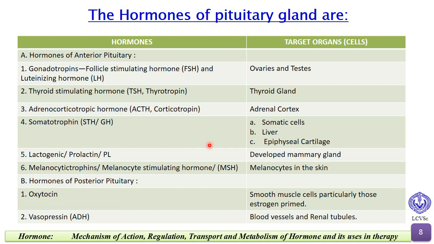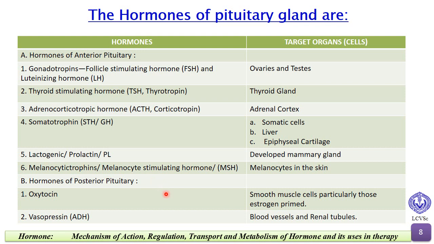Next, lactogenic, that is prolactin or PL, and the target organ is developed mammary gland. Next is melanocytotrophins or melanocyte stimulating hormone, and the target organ is melanocyte in the skin. Now let us see the hormones of posterior pituitary.